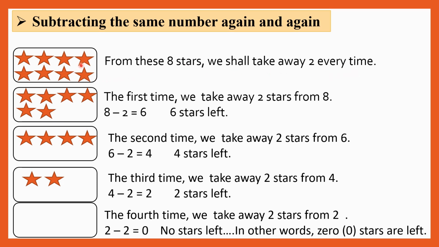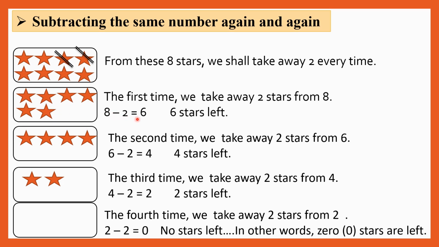Okay. Now 1, 2. So we have taken away 2 here. Now let us count here 1, 2, 3, 4, 5 and 6. So there are 6 stars here now. Okay. The first time we take away 2 stars from 8. Students, in the first time we take away 2 stars from the 8 stars. So how many are remaining here? 1, 2, 3, 4, 5, 6. Yes. So there are 6 stars here now.